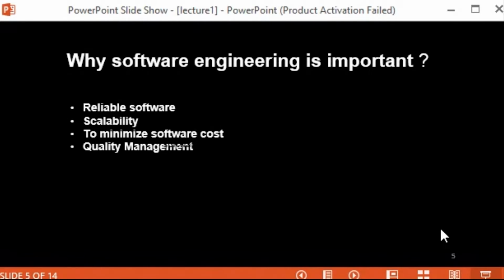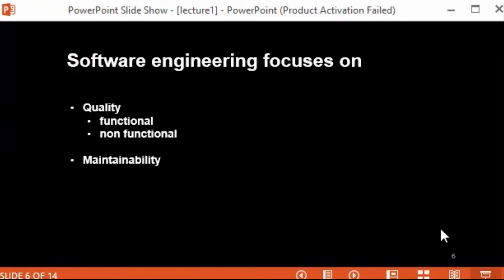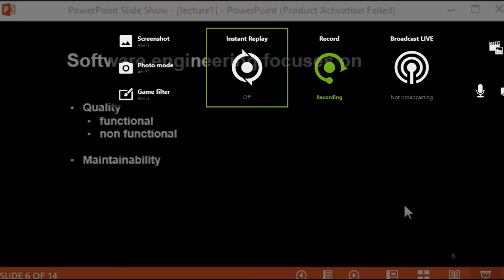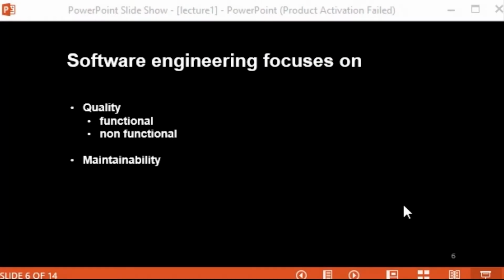Then we have seen the importance of software engineering. Then we have focused on quality and maintainability, which are nothing but the two main focus areas of software engineering. Quality encompasses functional and non-functional quality, like features or functionalities delivered or provided by a particular software.